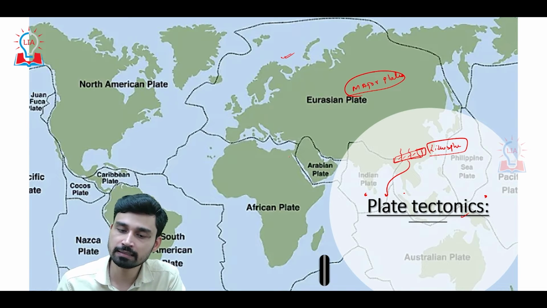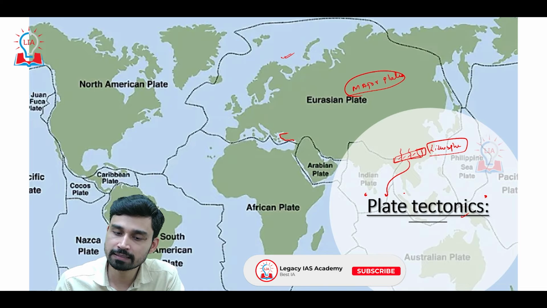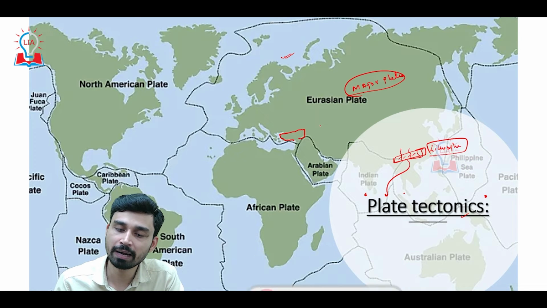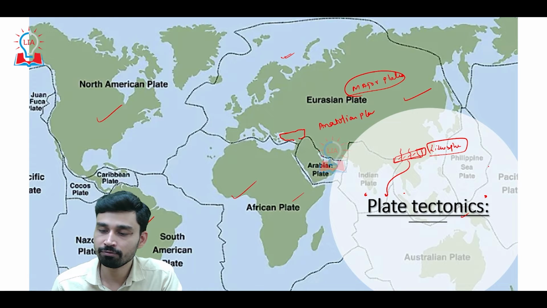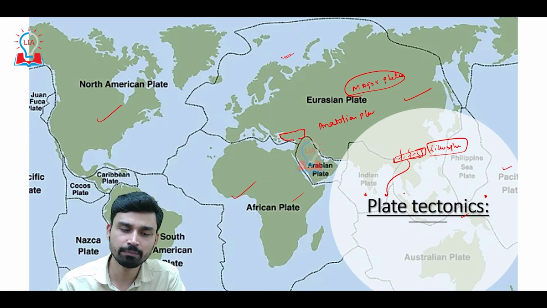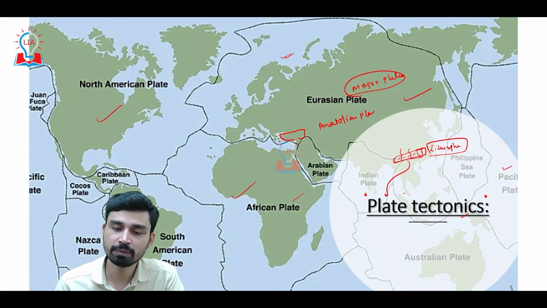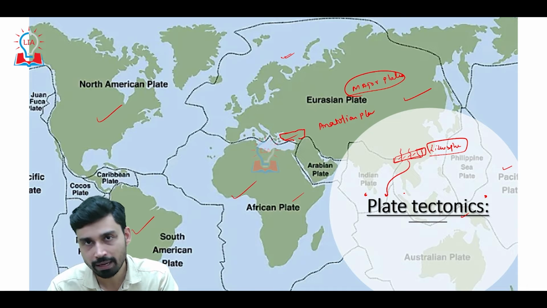As far as Turkey is concerned, this is where Turkey extends to, and Turkey is part of a minor plate called the Anatolian plate. We have the South American plate, African plate, North American plate, Eurasian plate, and Philippine Pacific plate. These are examples of major plates, while Caribbean, Cocos, Indian, Philippines, and Anatolian are examples of minor plates.